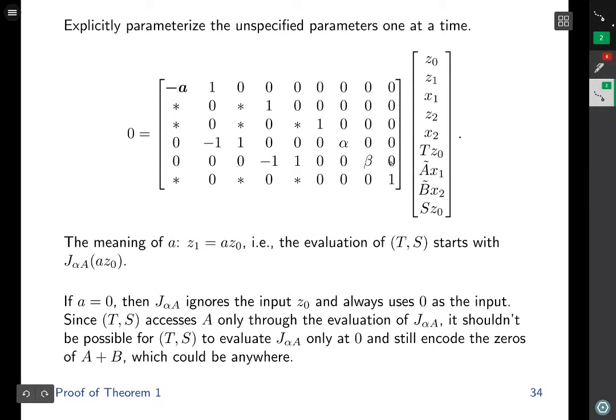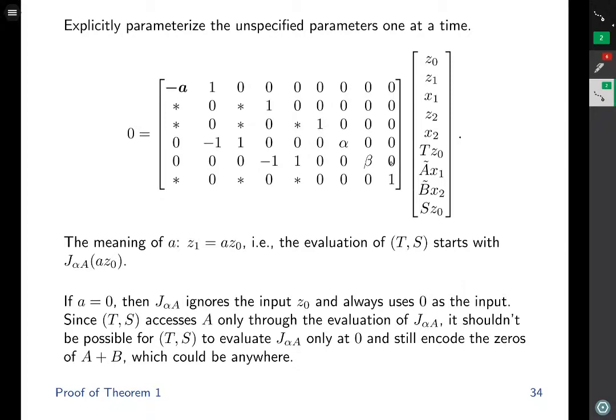Let's start to explicitly parameterize the unspecified parameters one at a time. We parameterize the coefficient on the top left corner as minus a. The role of minus a is to define z1 equal to a z0. In other words, the evaluation of T,S starts with the evaluation of J_αA at the input a times z0. If a is equal to 0, then the resolvent evaluation ignores the input z0 and always uses 0 as the input. Since T,S accesses the operator A only through the evaluation of its resolvent, it should not be possible for T,S to evaluate the resolvent of A only at 0 and still somehow encode the zeros of A plus B.